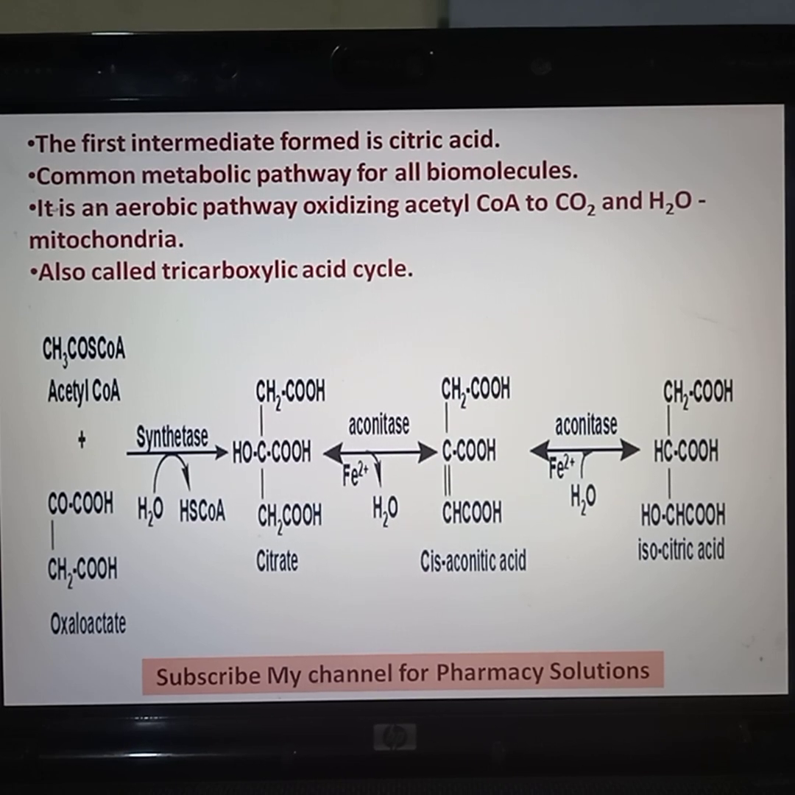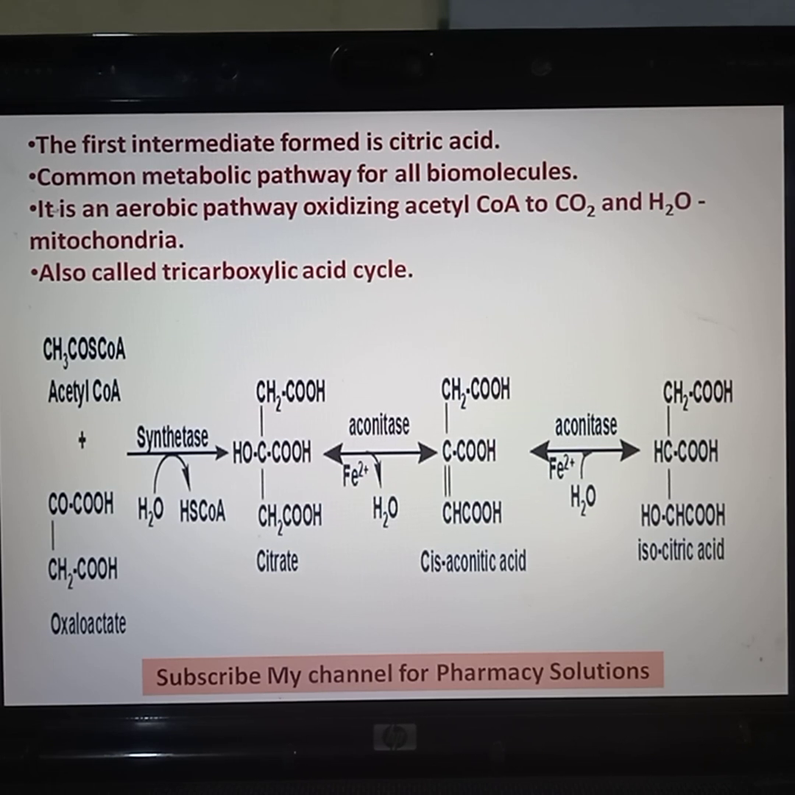So that acetyl CoA, which is formed on the catabolism of proteins, carbohydrates and lipids, enters into the citric acid cycle or TCA cycle, which is the final metabolic pathway for all biomolecules. Final oxidation of the biomolecules takes place through this TCA cycle. It is also called the tricarboxylic acid cycle because the first three intermediates formed in the TCA cycle have three carboxylic groups. That's why the name tricarboxylic acid cycle.